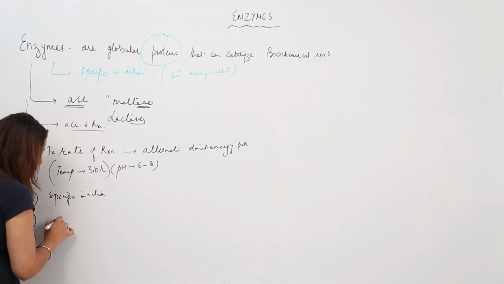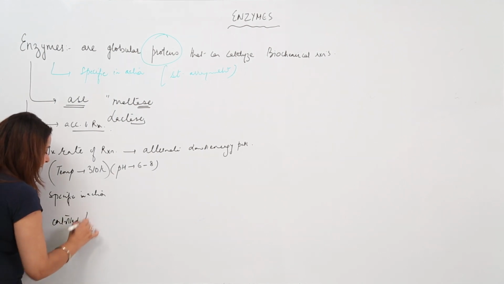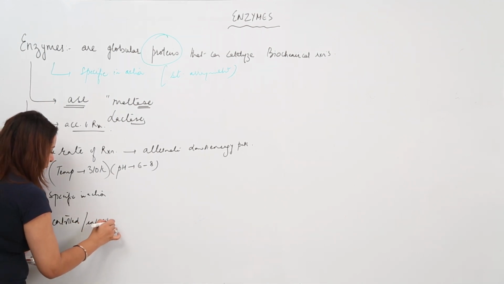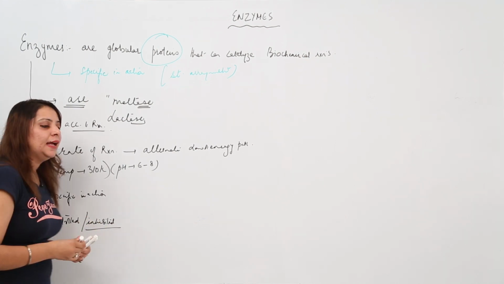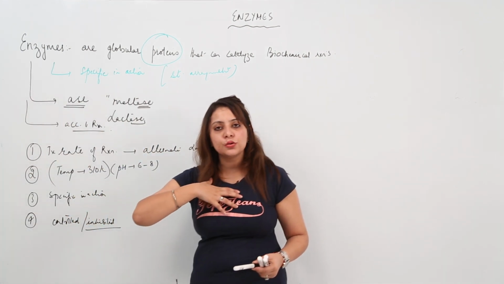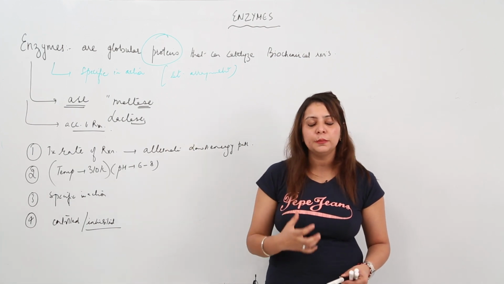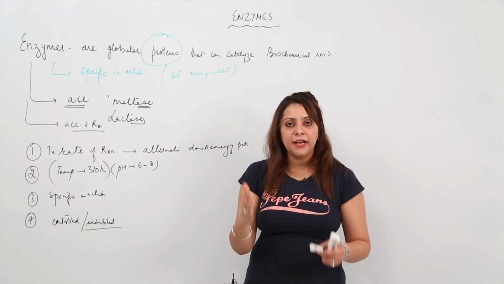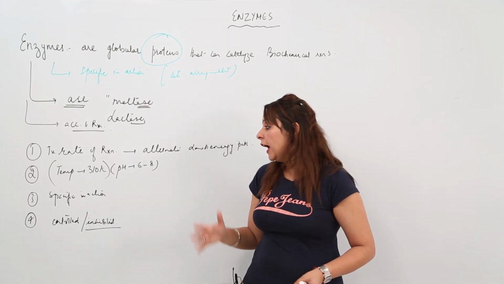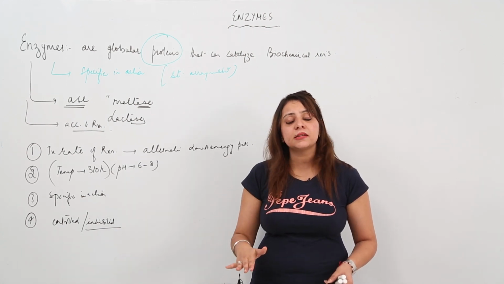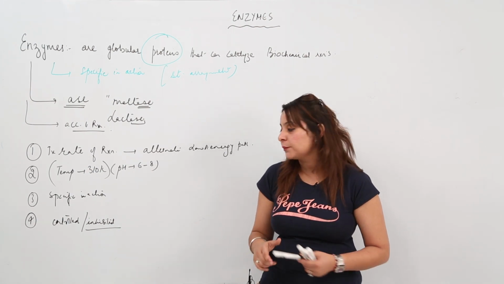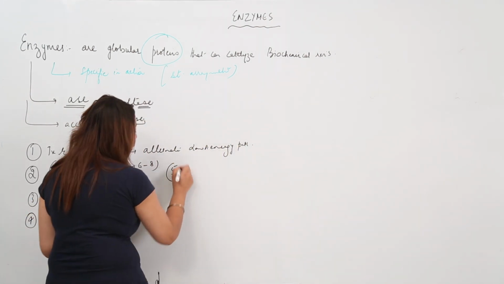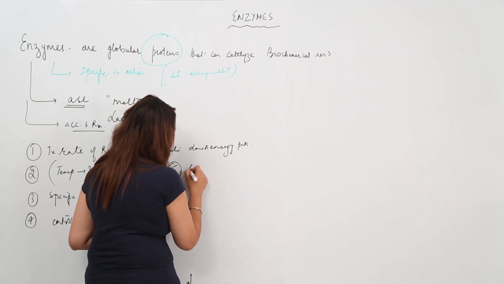Their action can be controlled, and their action can be inhibited also. That means it's not like if you add an enzyme, it is going to affect the rate in an uncontrolled manner. We can control the rate of the reaction which is catalyzed by the enzyme, and if we need to inhibit its action, we can do that. Otherwise, if we need to promote its action, we have the coenzymes.